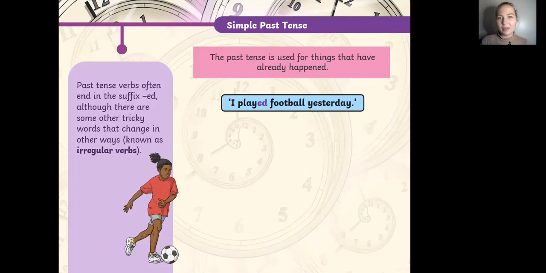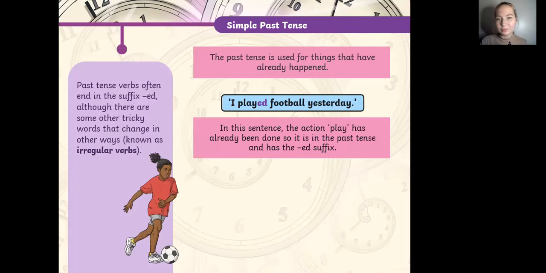So I played football yesterday, and here we have the adverb which points us to the past simple tense. Basically, what kind of adverbs do we need to remember from past simple? These are yesterday, the day before yesterday, everything which refers to ago, everything which refers to last. Yeah, so last Friday, I bought a new magazine. 3 days ago, I went to my family's house. 5 years ago, I lived in Spain, for instance, etc.